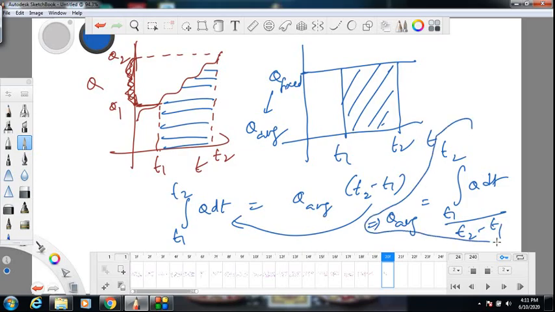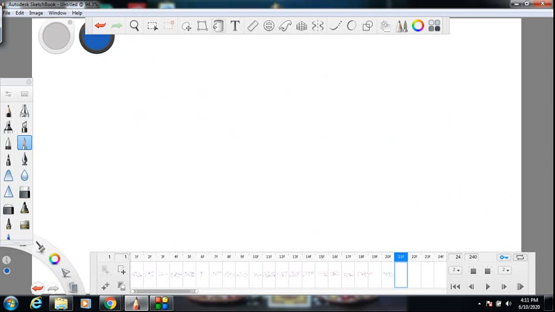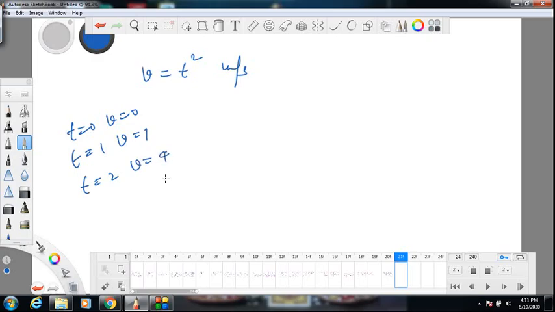Okay. I will give a better example to make you understand this, and after that we will have a break. Suppose a particle is going with a speed t square meters per second. See this. The particle's speed is continuously changing. At t0 speed is 0. At t1 speed is 1. At t2 speed is 4. Every moment speed is changing.